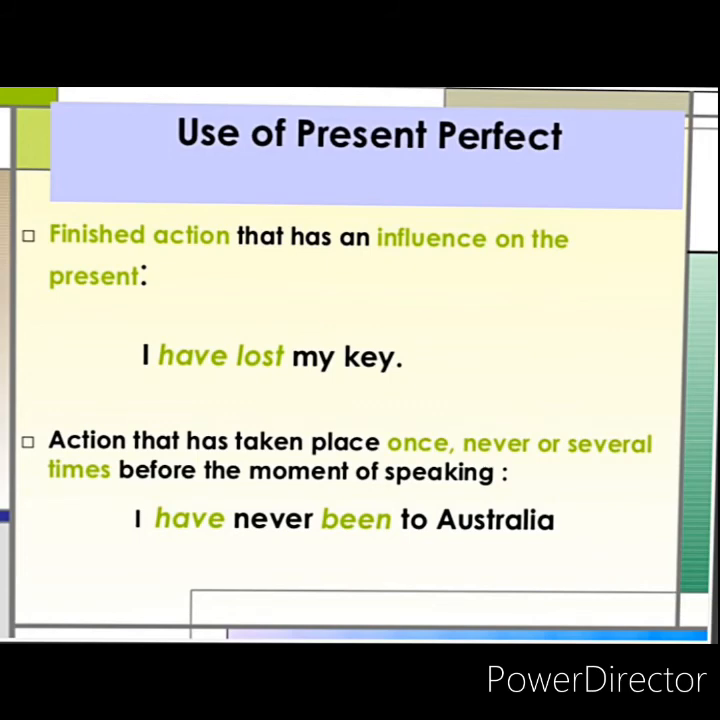Now the most important use, finished action that has an influence on the present. Present perfect tense is used for the action that are finished but it has influence on the present. For example, I have lost my key. I don't have my keys. I have already lost them.